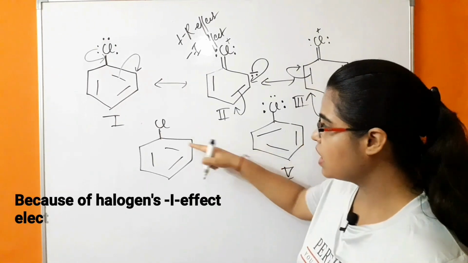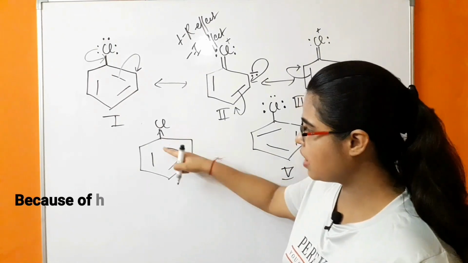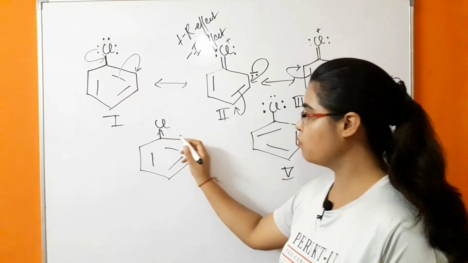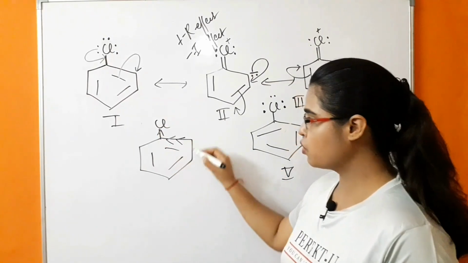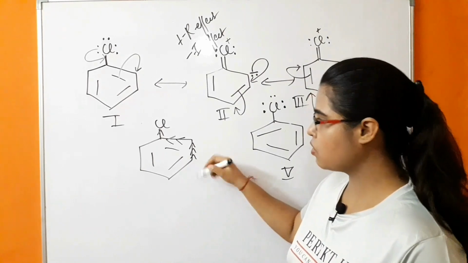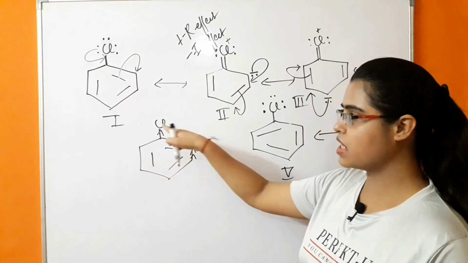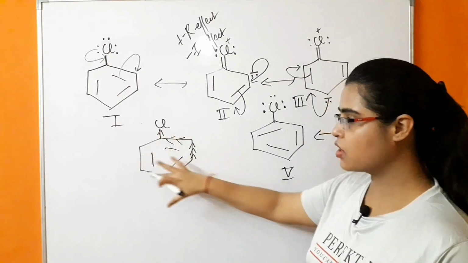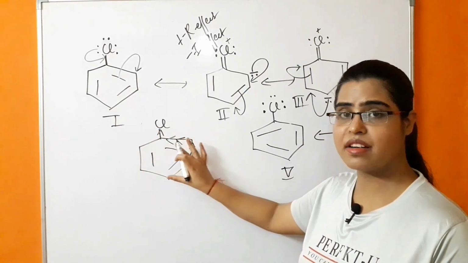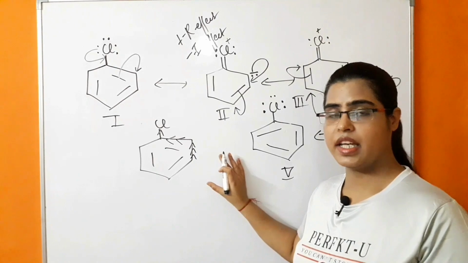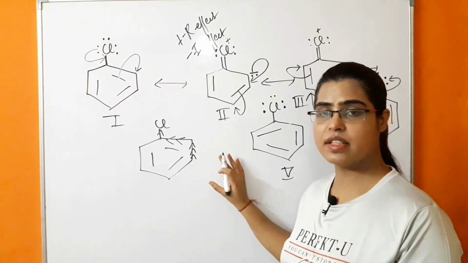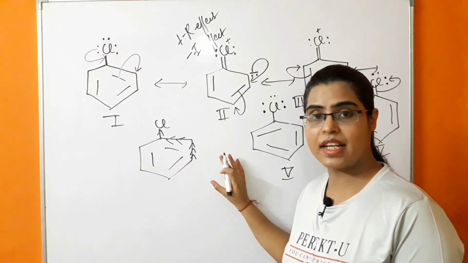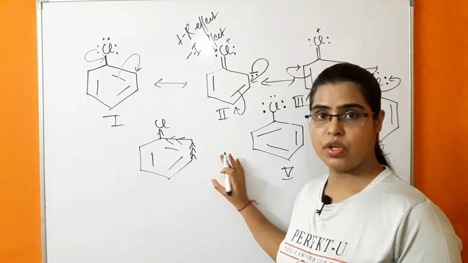So what is happening? They are attracting the sigma electrons of the benzene ring towards themselves, because of the attraction of the sigma electrons of the benzene ring towards this chlorine atom, the electron density in the benzene ring is decreasing, and is not as much increased as in the case of ortho-para directing and activating groups.